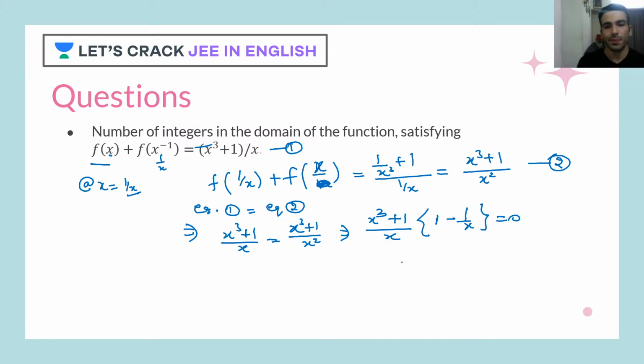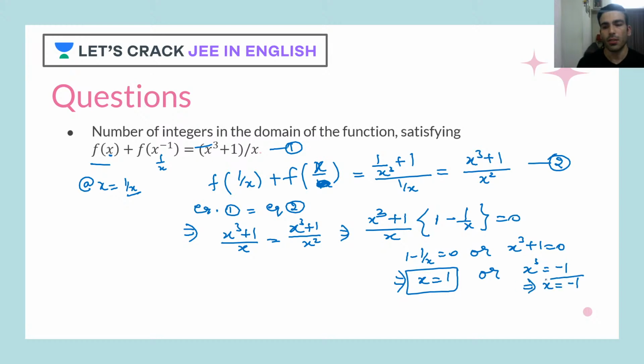Now let's see what options are possible. One is 1 minus 1 upon x equal to 0, or x cube plus 1 equal to 0. When I solve this, I get x equal to 1. From here I get x cube equal to minus 1, so I can clearly say x will be minus 1.